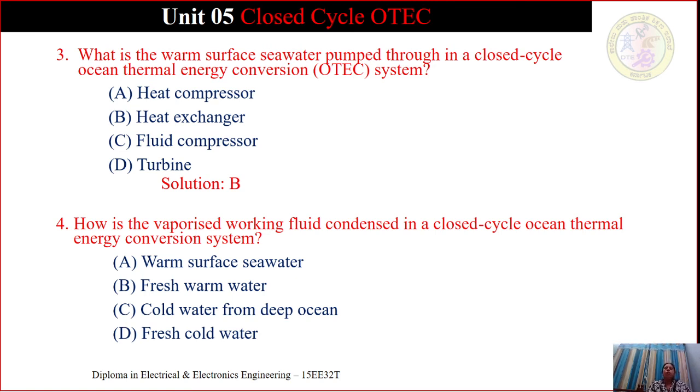After its work has been completed in the turbine, it is sent to the condenser where it gets condensed. In the closed cycle ocean thermal energy conversion, how is it condensed? It is by the cold water from the deep sea. What will be the answer? It is nothing but cold water from the deep ocean.